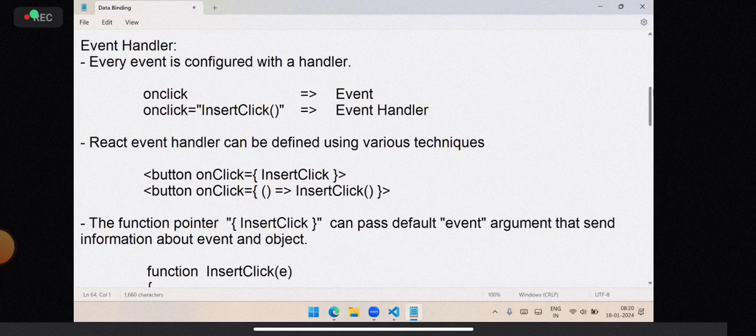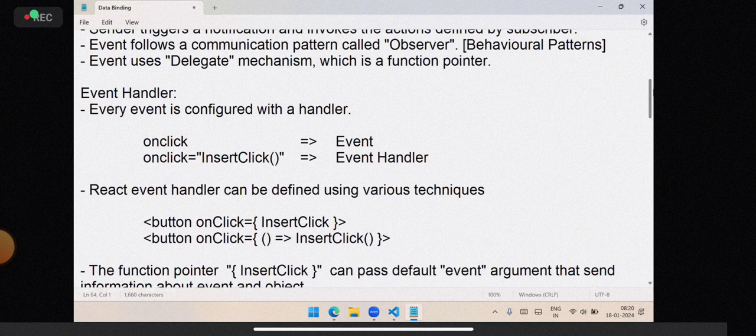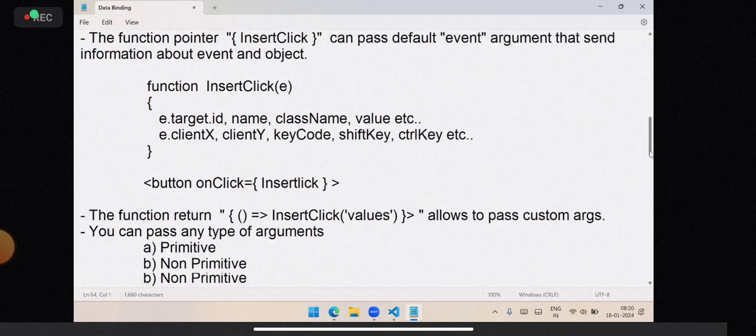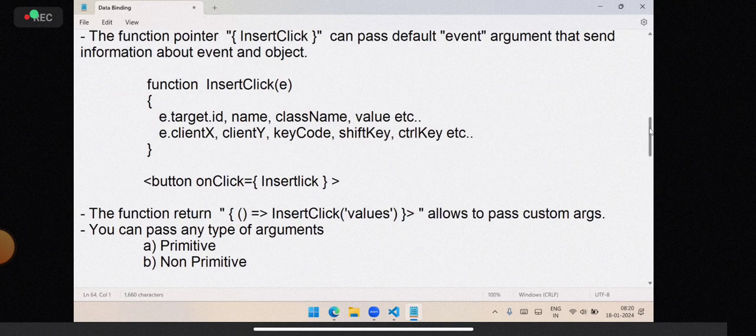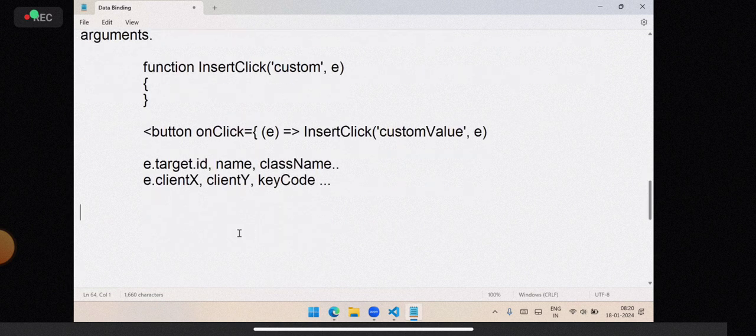So you have seen the event handler. An event handler is configured with events, and it has event arguments. I hope you are clear on this, on how to pass custom arguments and how to pass default arguments.